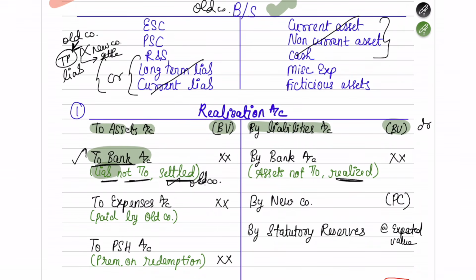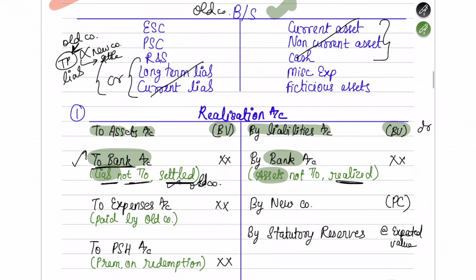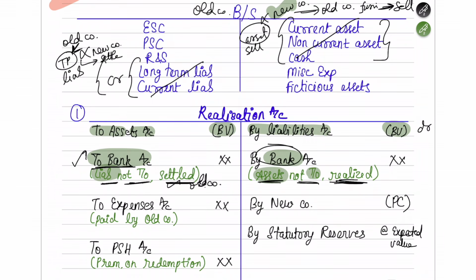This is for liabilities. Same way for assets also. If some assets are not being taken over, then you need not keep them with yourself. These assets you can go and sell off yourself and get some money out of it. So if some assets are not being taken over by the new company, then the old company will take those assets. Example, there is a furniture piece. The old company will take the furniture piece and sell it off by themselves, and from that they can get some money. So that money is what you have written as by bank account here. So assets which are not taken over but which you have sold off, for which you have got money. Okay, so this is also done.